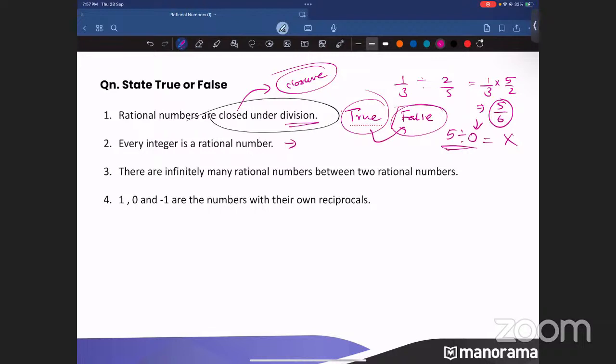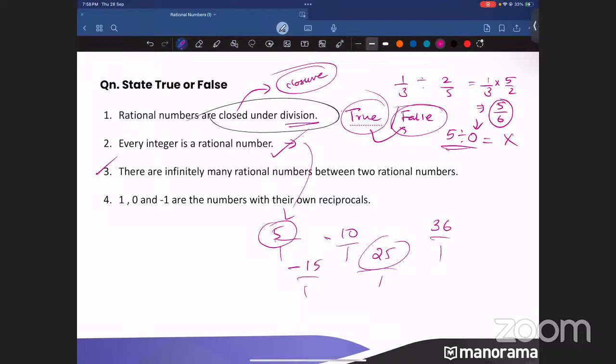So I think Srinidhi was the one who was talking about every integer. All integers, right? That is why when we took 5, 5 is an integer, minus 10 is an integer, minus 15 is an integer, 25 is an integer, 36 is an integer. So all these are integers. All integers can be written as what? By one, by one, by one, by one. So that means all integers are rational numbers. Clear? And what is the third one?